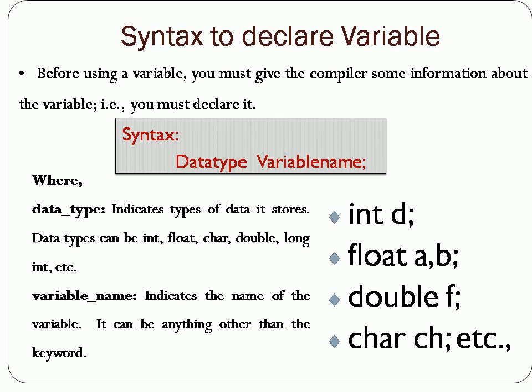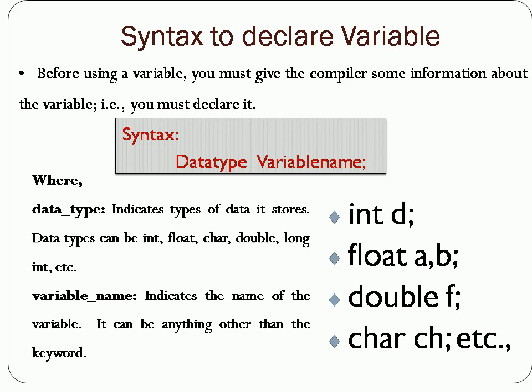Based on this, we have given you an example here. int d. Here int is a data type and d is a variable. The next one is float a comma b. As I told you, more than one variable can be declared in a single statement. Here a is one variable and b is another variable.